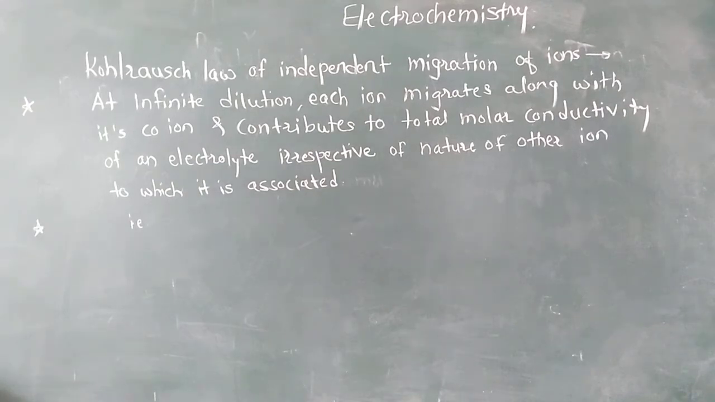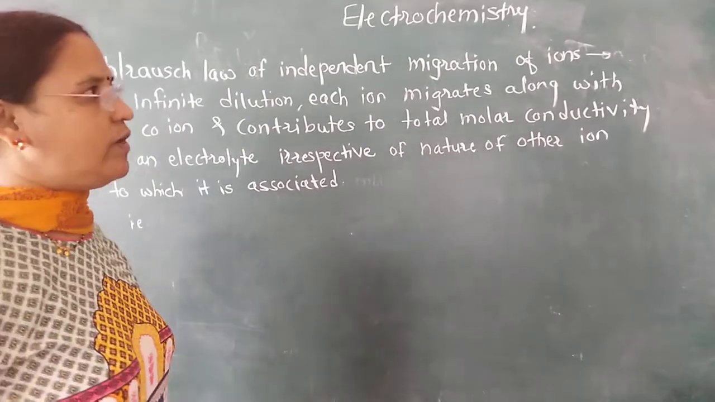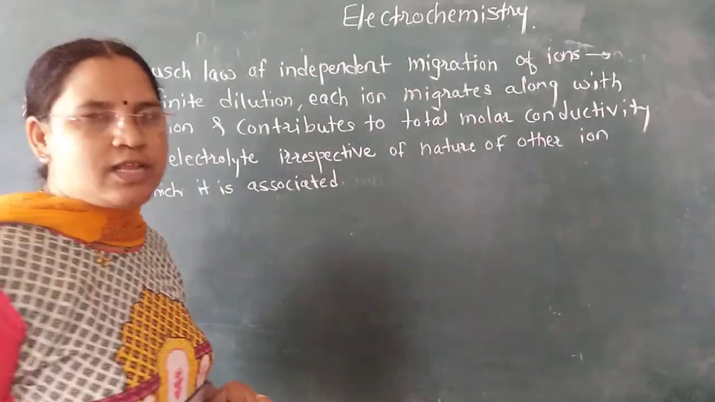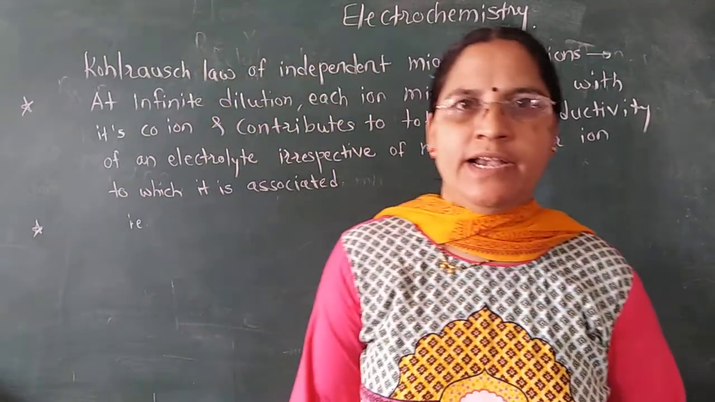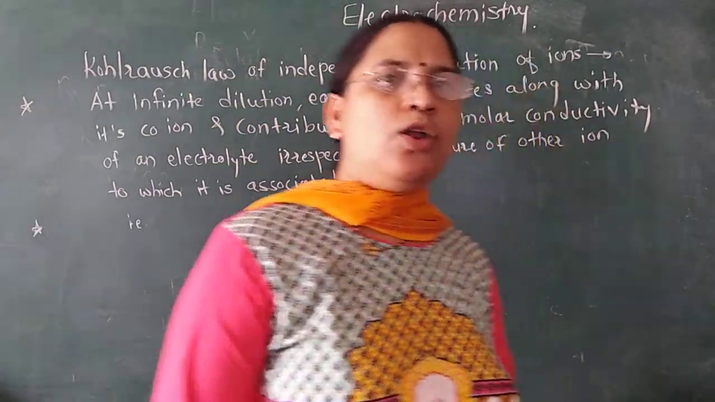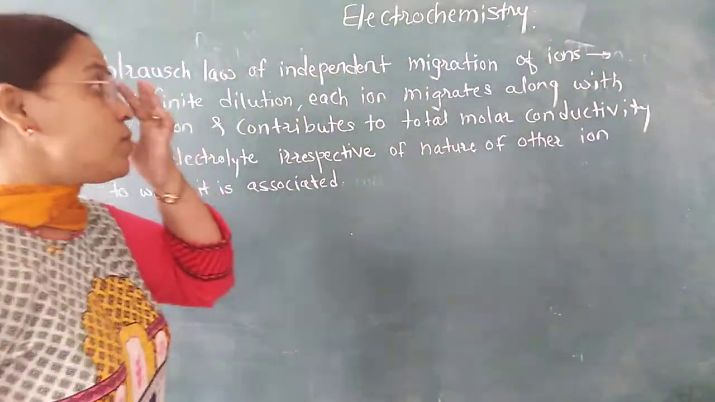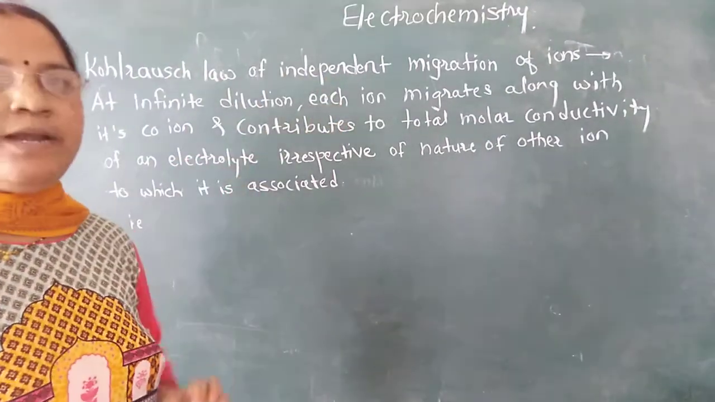Now the next concept is Kohlrausch's law for independent migration of ions. It relates to molar conductivity only. The general question is to state and explain Kohlrausch's law of independent migration of ions, and numericals are also based on this. So what is Kohlrausch's law for independent migration of ions?